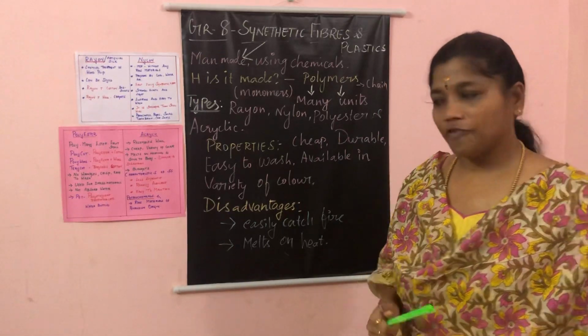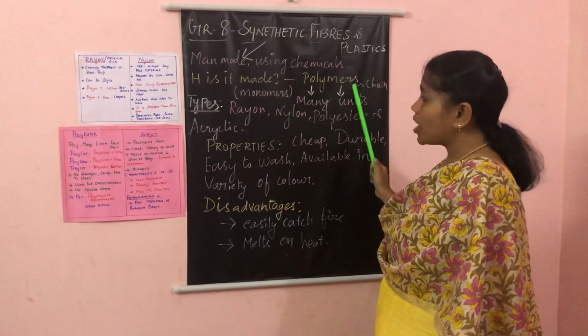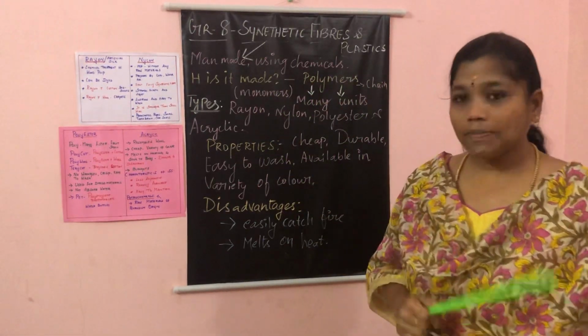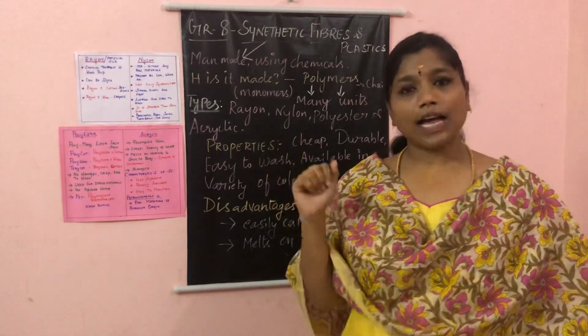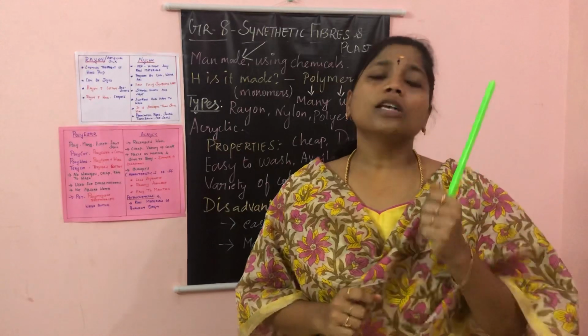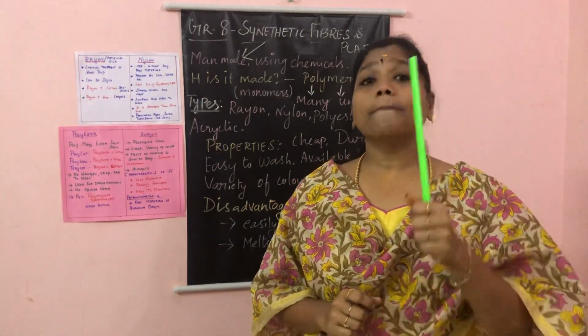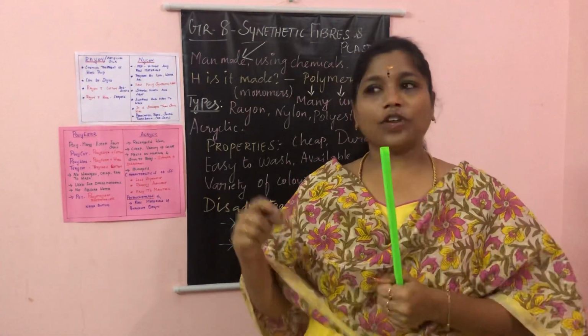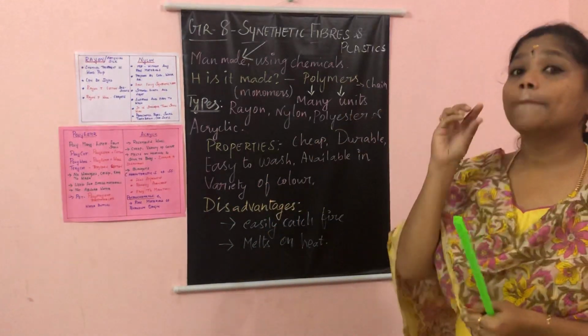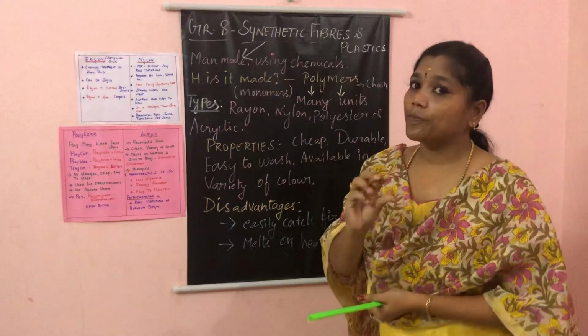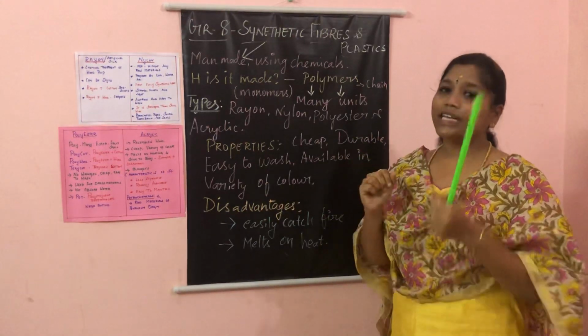How is it made? It is made up of many polymers. What are polymers? I am taking cotton as an example. Cotton is a natural fiber. Am I right? Yes, cotton is made up of a material called cellulose. We all know that plants produce cellulose. So cellulose is a polymer, and cotton is made up of a polymer called cellulose.